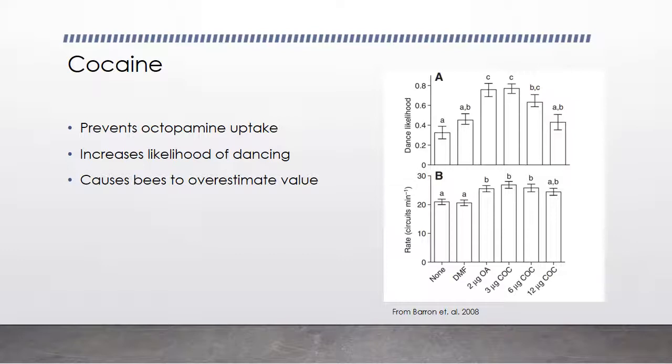If you look at this graph, you'll see that in these three treatments, the bees were treated with cocaine, and in this one, they were treated with octopamine. In all of these, there was an increase in the likelihood of dancing, as well as in the rate or vigor of the dances.